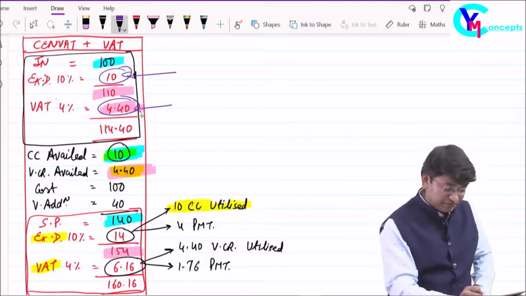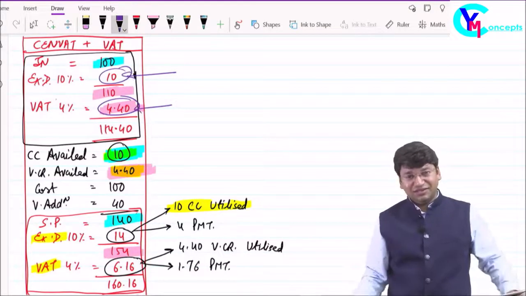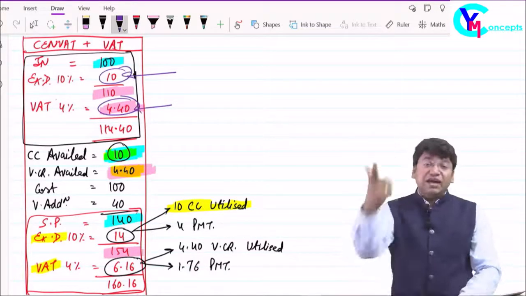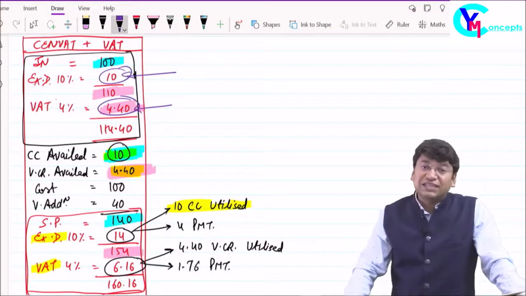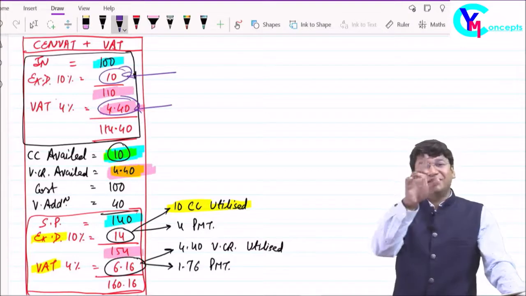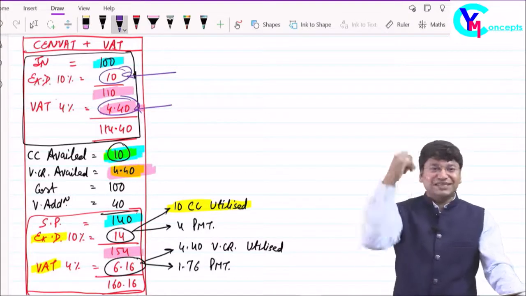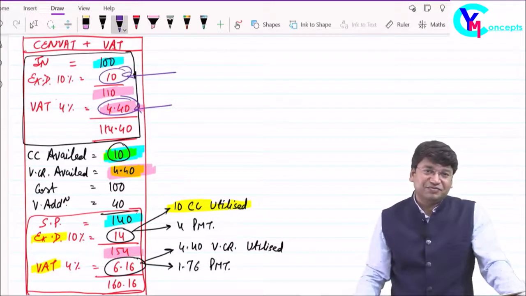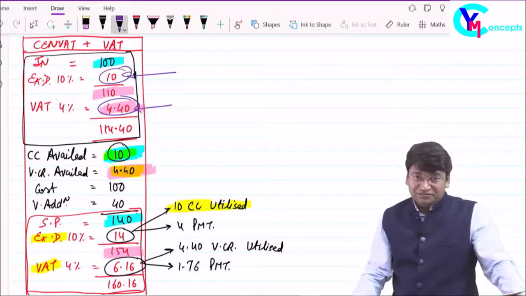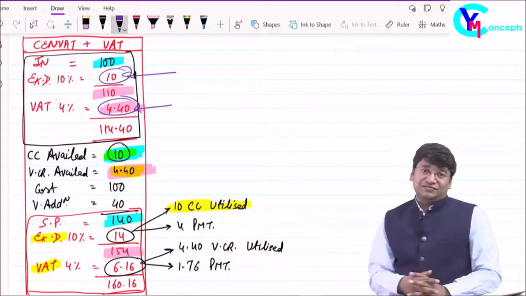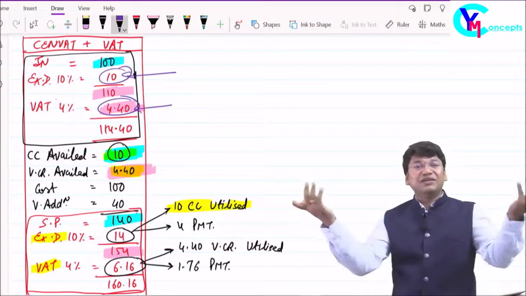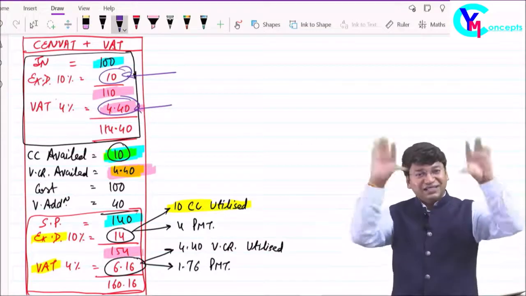No. Same is the case, vice versa. In my example, if on my sales VAT is applicable but excise duty is exempt, then I will get the input tax credit of VAT but not the excise. If neither excise nor VAT is payable on my sales, then I will not get any input tax credit of excise as well as VAT.